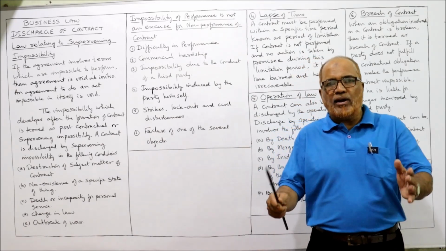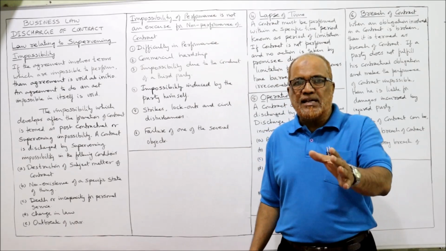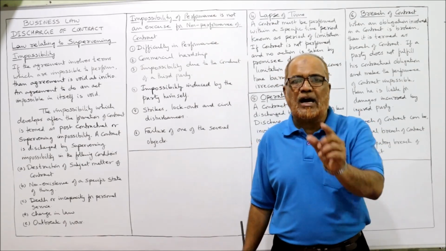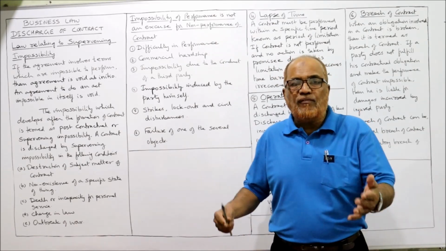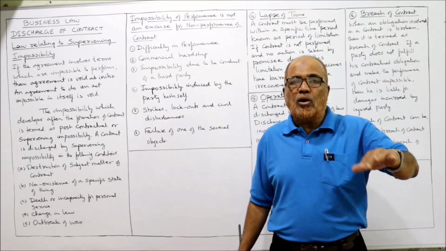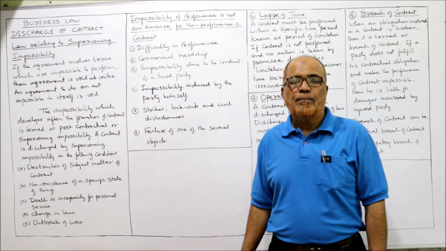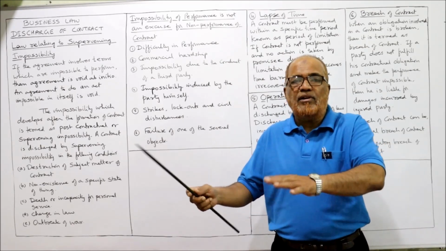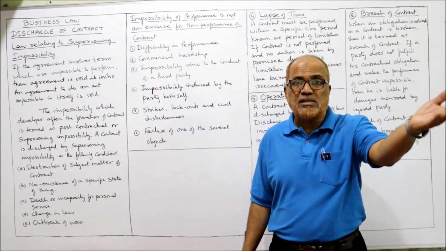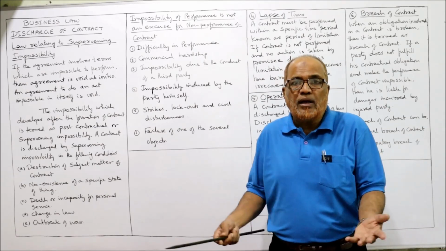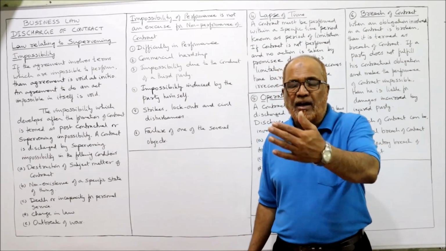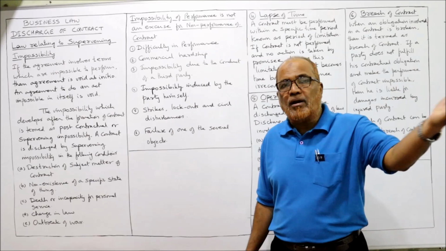Simple example. A contract is made between A and B. A says, I will supply the goods to you at rupees 100 per unit. But all of a sudden, due to inflation or government policy, the prices have increased. Now A says, I will not supply the goods to you because the prices have increased in the market. I have agreed to supply at 100 rupees, but right now prices have increased.